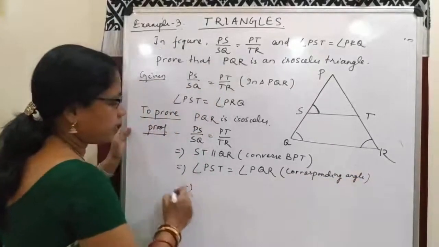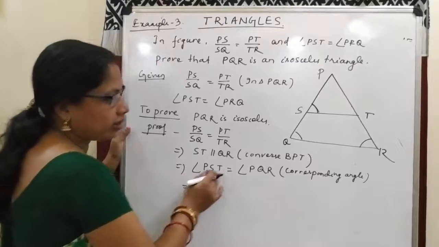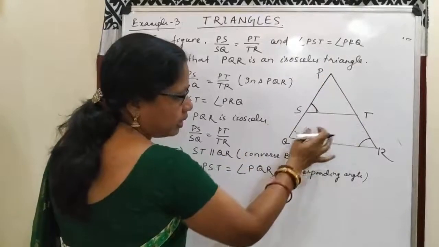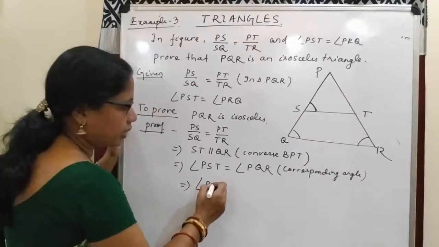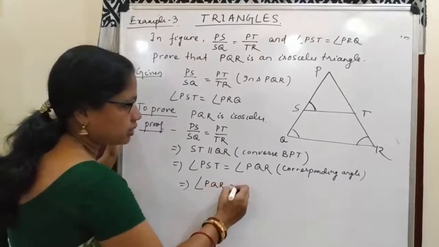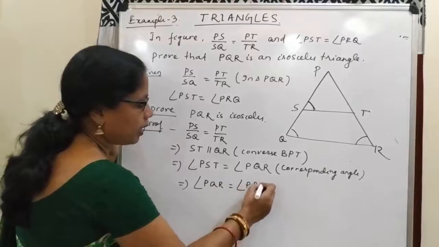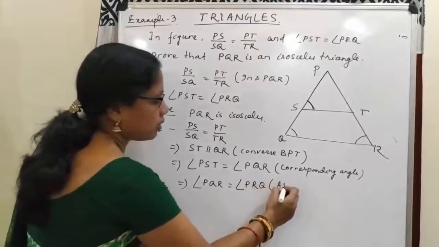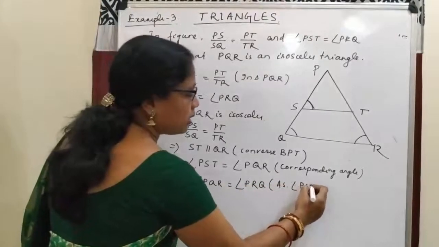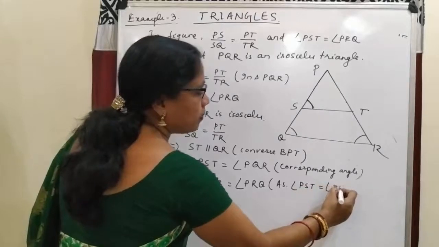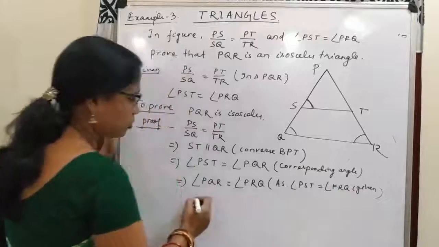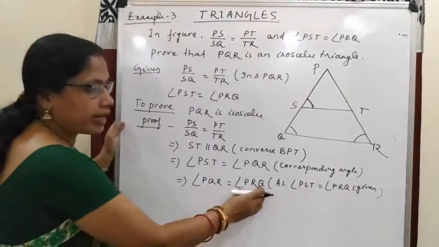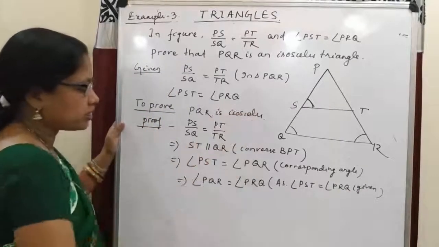But it is given that angle PST is equal to angle PRQ. So this implies angle PQR is equal to angle PRQ. If two angles are equal, then their opposite sides are equal.